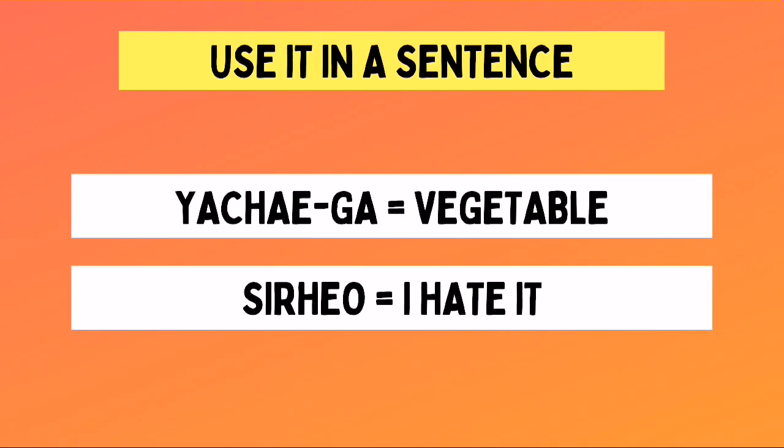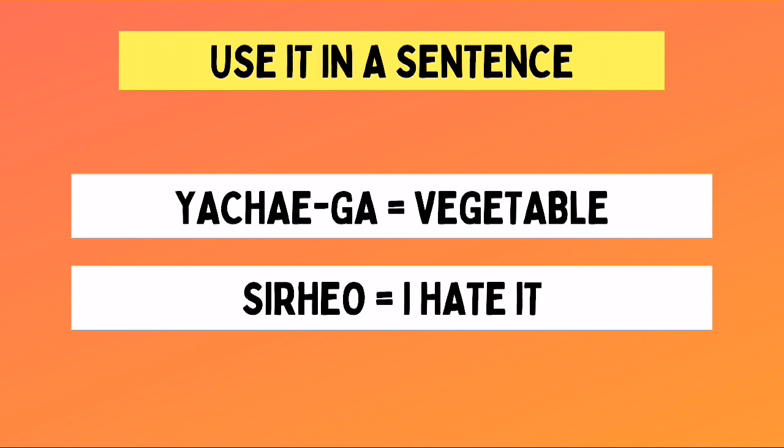The first part of the sentence is 야채가. The word 야채 is already discussed on this channel, and we know that it means vegetables. If you want to know more about the word yache, you can click on the link of the video for the full lecture about yache. Going back, yache means vegetables, and we just added ga to indicate that the yache is the topic of the sentence.